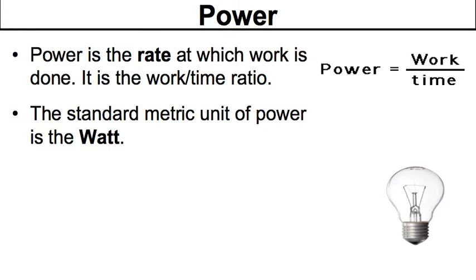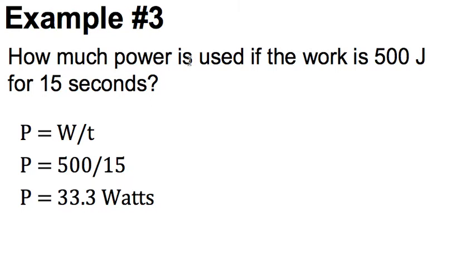So let's work through an example. How much power is used if the work is 500 joules for 15 seconds? We're just going to plug that in: work of 500, divided by 15. We type that in the calculator and we'll get 33.3 watts, right? So that's a really easy formula to work with.